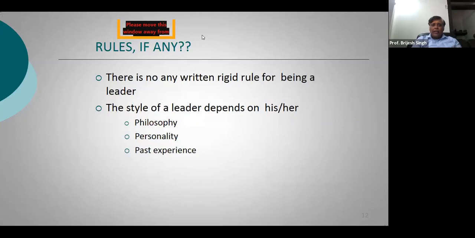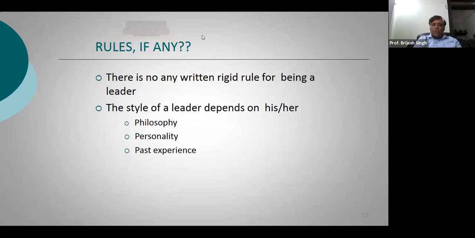Personalities like Steve Jobs and Bill Gates are absolutely opposite to each other, yet both have been massively successful in their leadership. One of them was more like an autocratic leader, and the other was more like a participative leader.